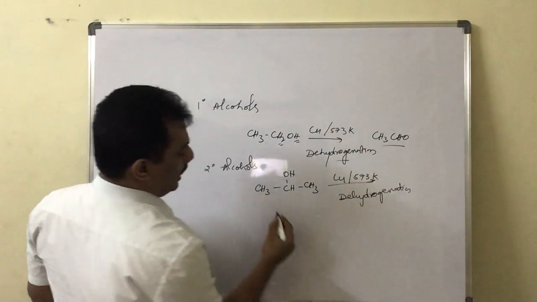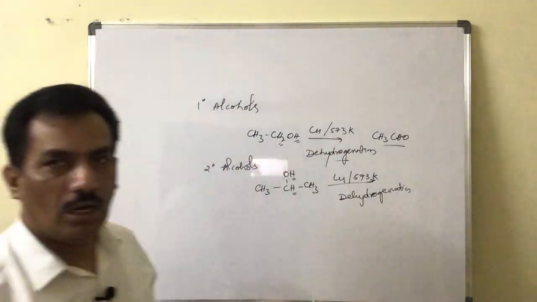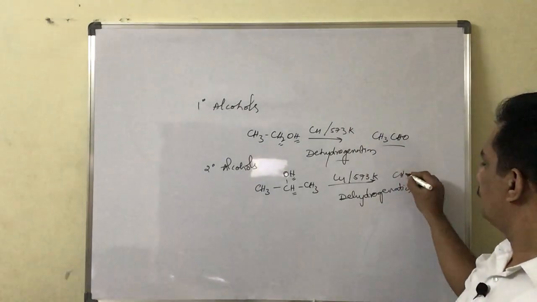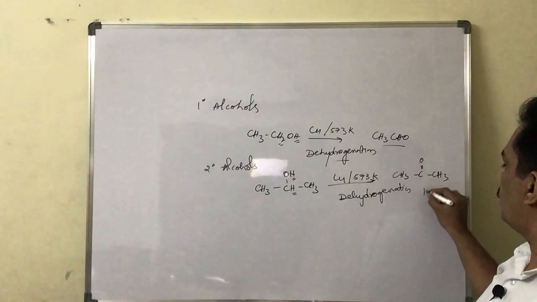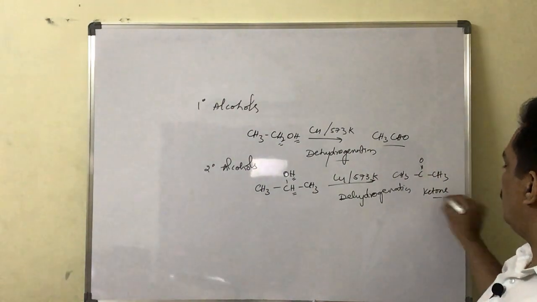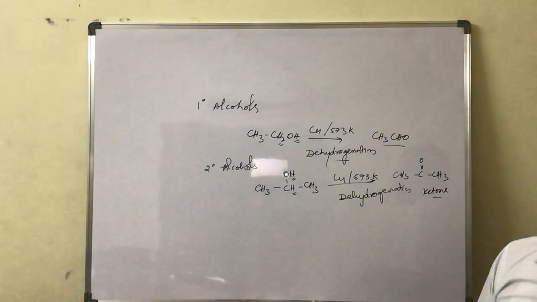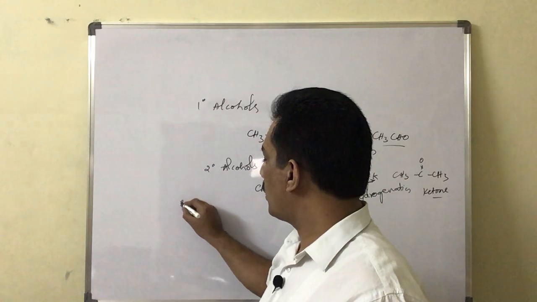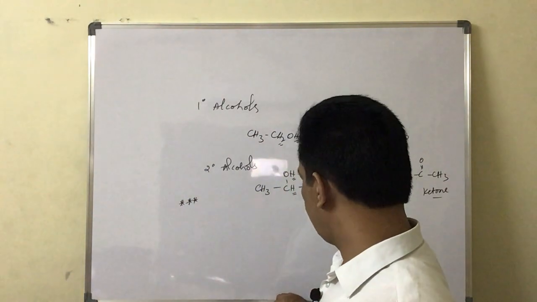This hydrogen and this hydrogen go out, and the ultimate result is CH3, C double bond O, CH3. That is, a ketone is the product in oxidation of secondary alcohols by passing through copper metal. Clear? And now coming to tertiary alcohols, just observe what happens.